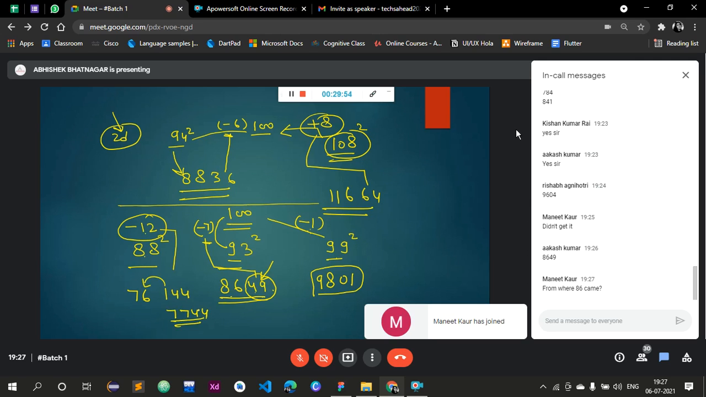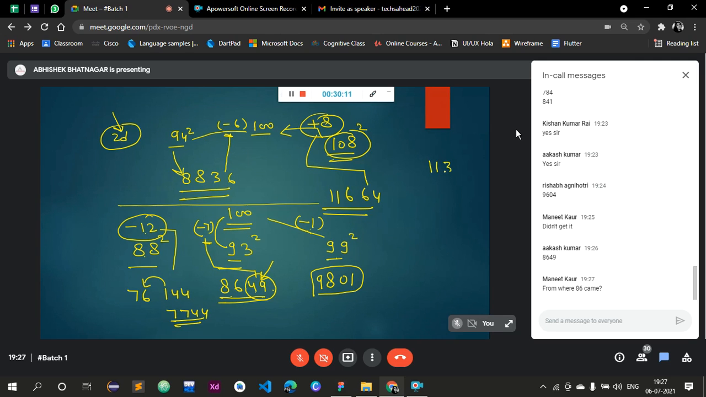Any confusion? See, 86 was counted, but the answer was 68. The point is we have to take 2 digits in the last. In this particular concept, we have to take 2 digits at the end. So 18 marks were added according to the question, so this 18 is actually your sum.